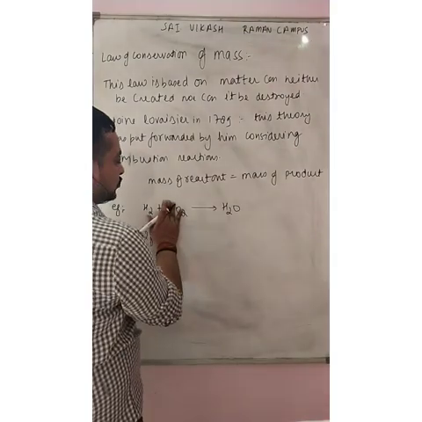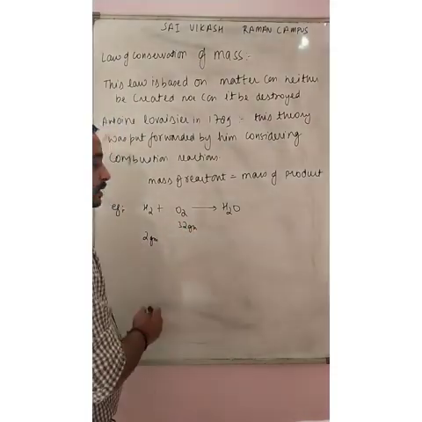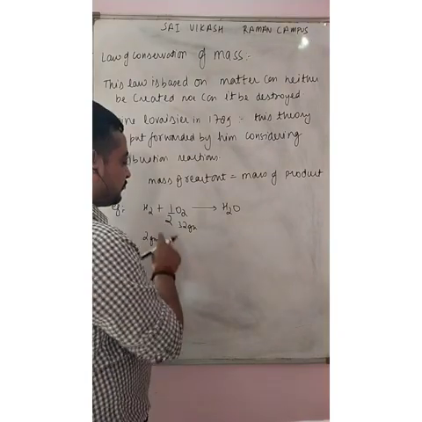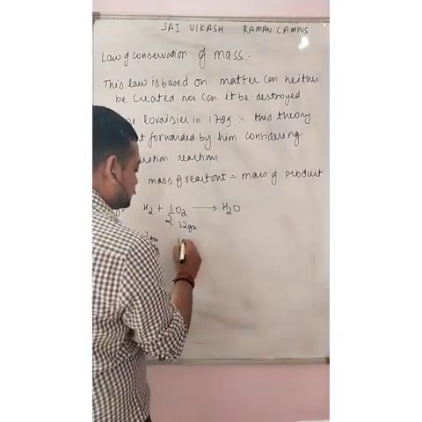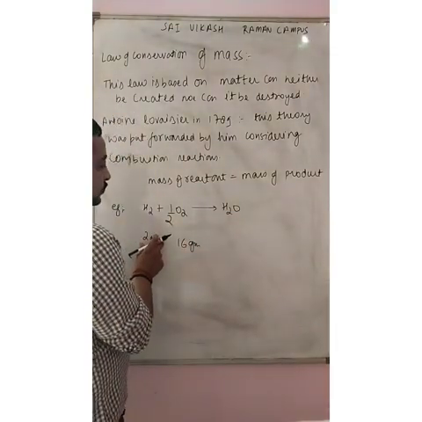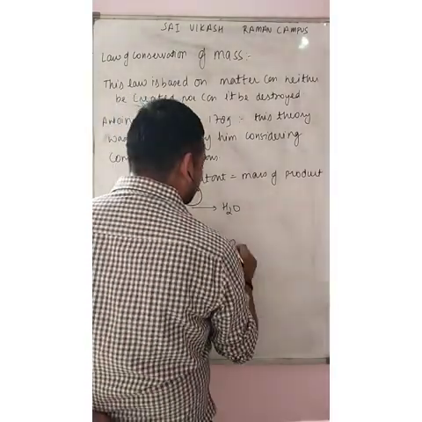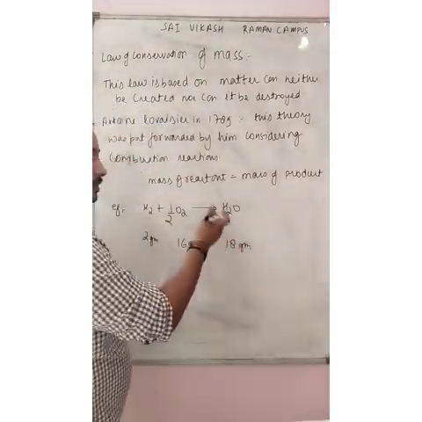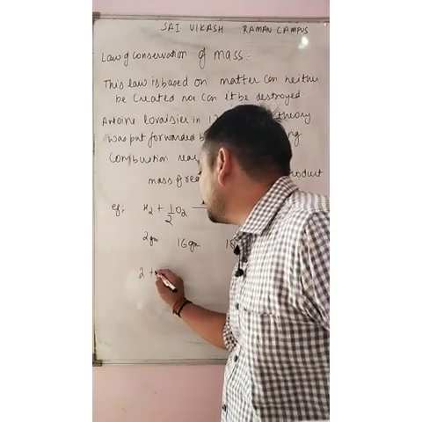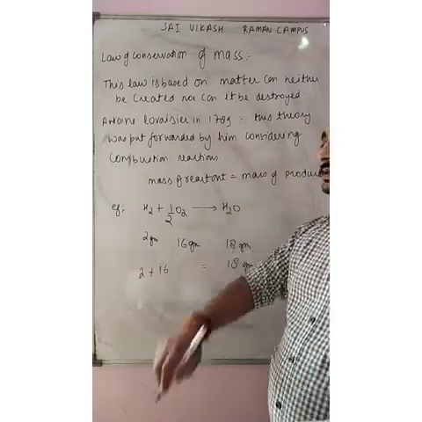O2 is 16 times 2, which is 32 gram, but for a balanced chemical reaction, it becomes half O2. Half of 32 means 16 gram. 2 gram of hydrogen combines with 16 gram of oxygen, which yields 18 gram of water. This was the law of conservation of mass. You can easily check 2 gram plus 16 gram equals 18 gram on the product side.